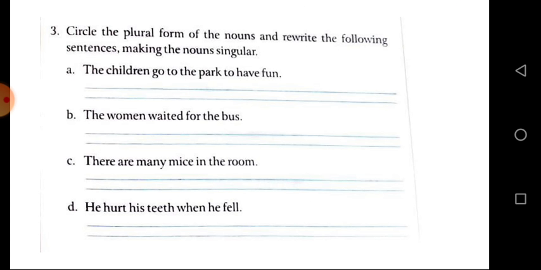Okay, I hope everybody completed this. And let's see question 3. Circle the plural forms of the nouns and rewrite the following sentences, making the nouns singular. First you have to circle the plural form in the sentence. After that you have to rewrite the sentence, making the noun singular. The first one: the children go to the park to have fun. The plural form is children. Now rewrite it in singular: the child goes to the park to have fun.